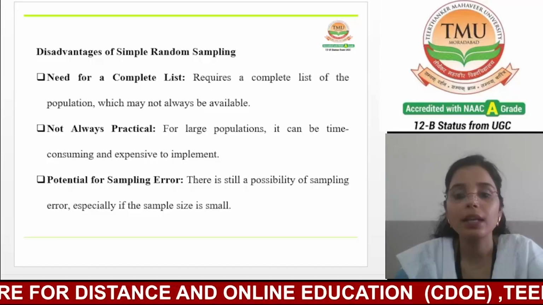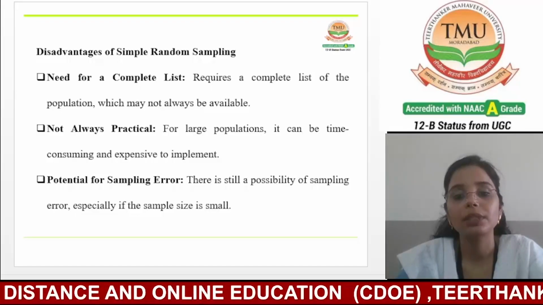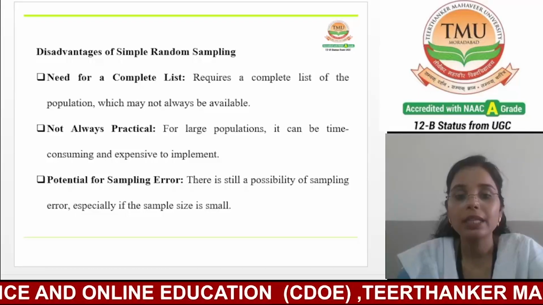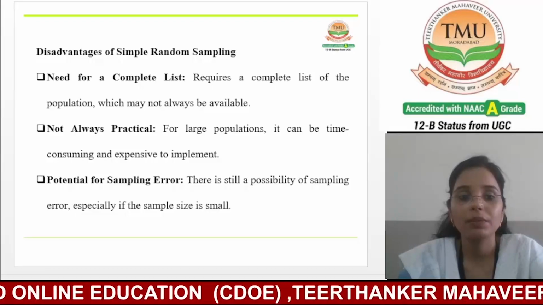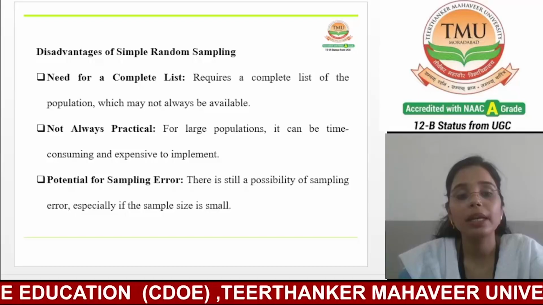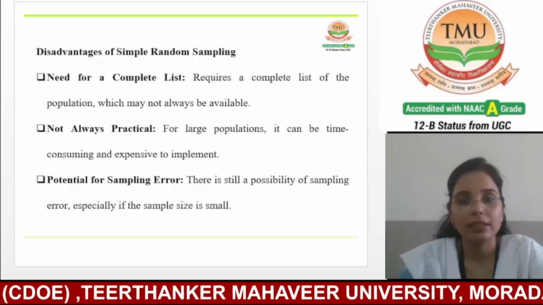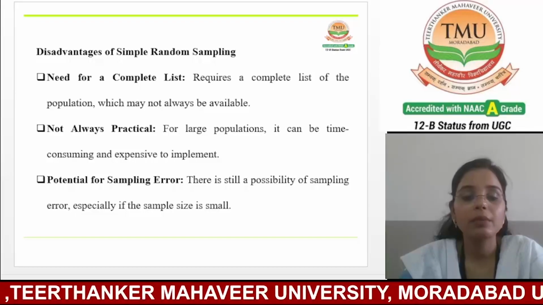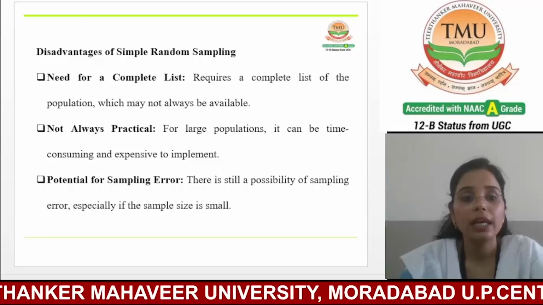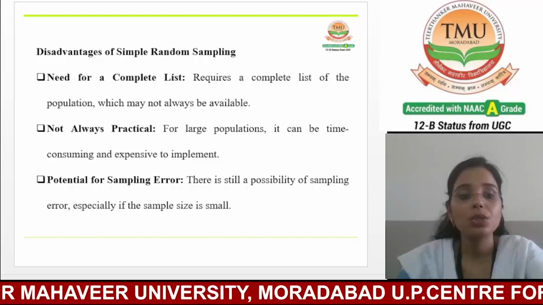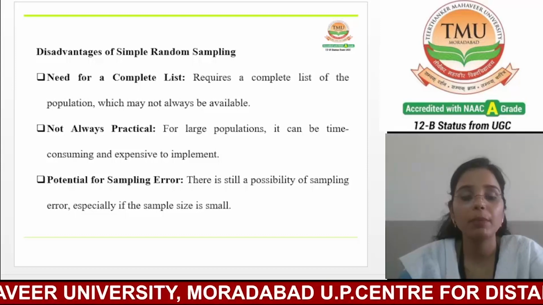Now, the third one is the potential for sampling error. There is still a possibility of sampling error, especially if the sample size is small. So, simple random sampling is not immune to sampling errors. Even with a random sample, there is a chance that the sample may not accurately represent the population.